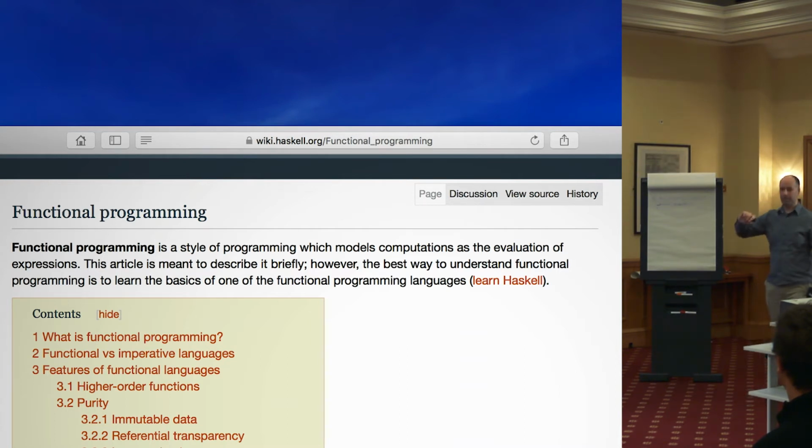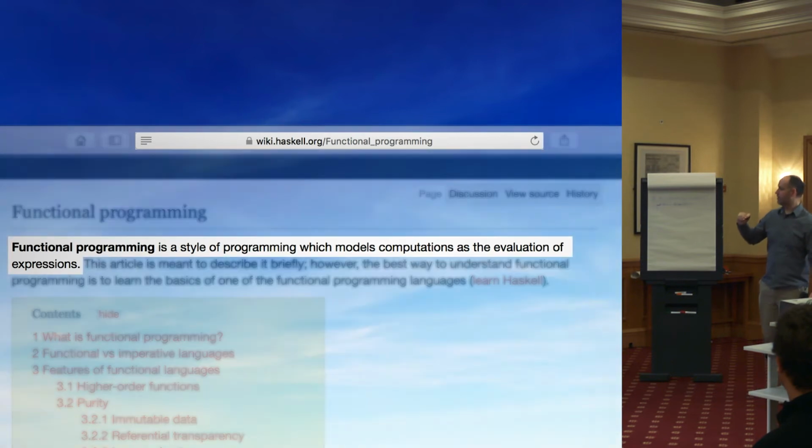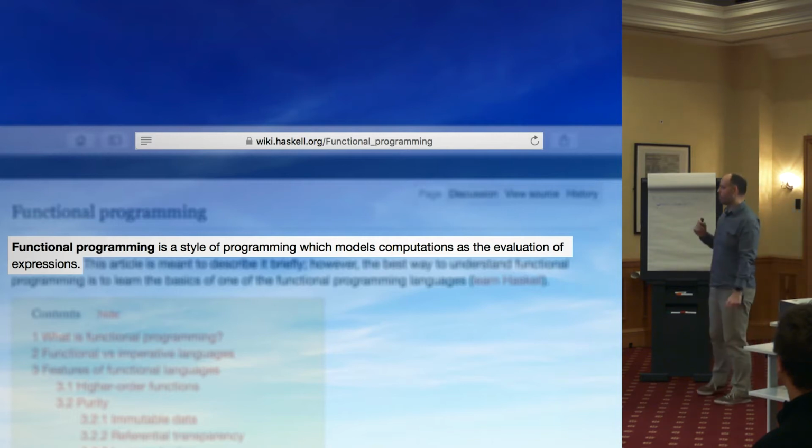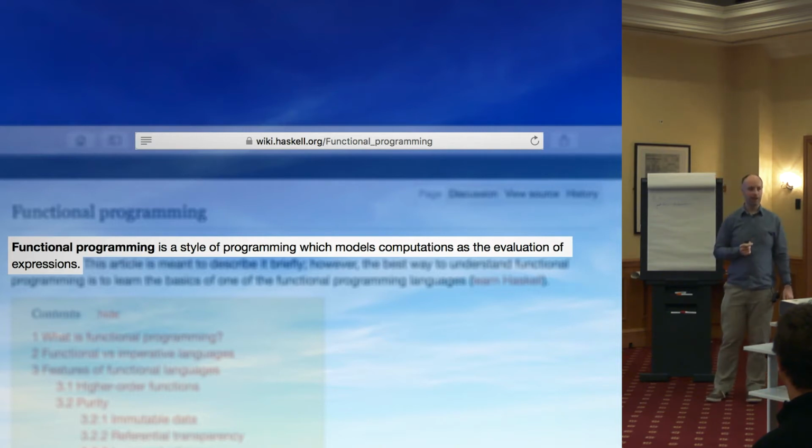So what I've done is I pulled up the Haskell wiki, which has a page defining functional programming. I'll just highlight the first line there. Apologise if it's a little small to read, but I'm going to read it anyway. It says, functional programming is a style of programming which models computations as the evaluation of expressions. That's interesting. That's the only relevant bit in that sentence.